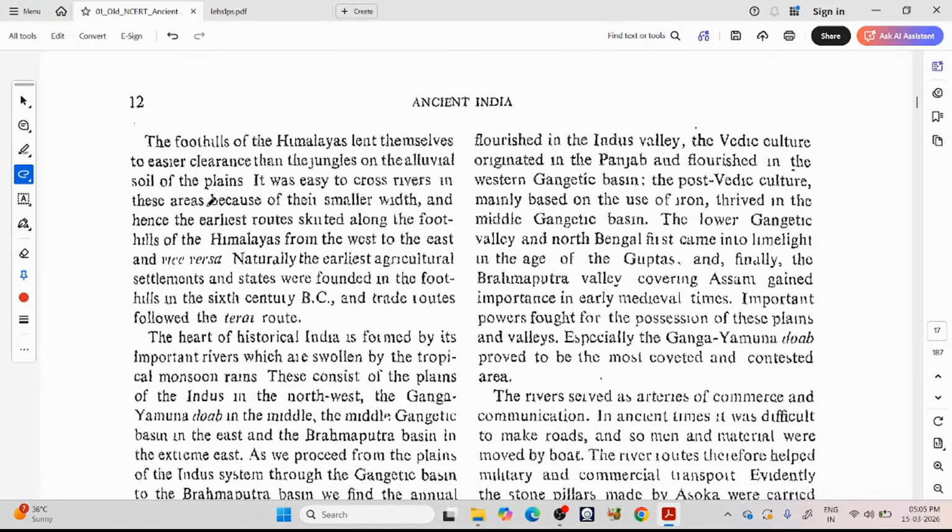It was easy to cross rivers in these areas because of the small rivers, and hence the earliest routes stretched along the foothills of the Himalayas from the west to east and vice versa. Naturally, the earliest agricultural settlements and states were founded in the foothills in the 6th century BC.